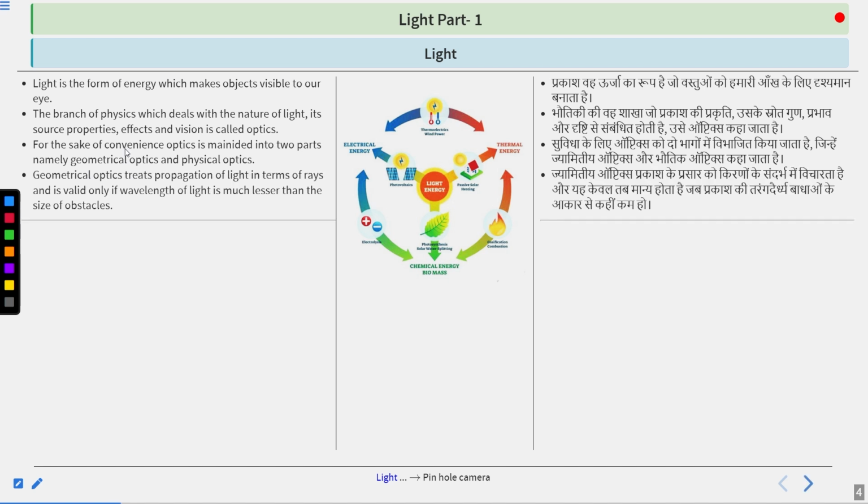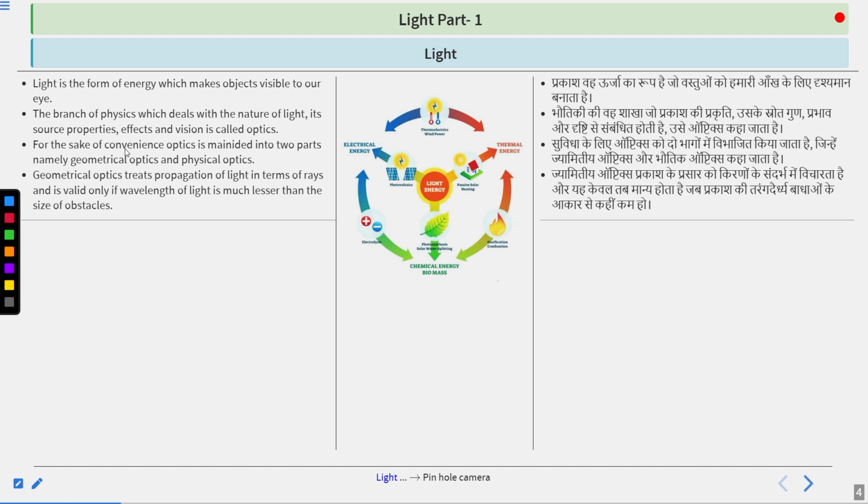Geometrical optics first treats the propagation of light in terms of rays and is valid only if the wavelength of light is much lesser than the size of the obstacle. Like in normal geometry, we talk about angles and lines that are making angles.